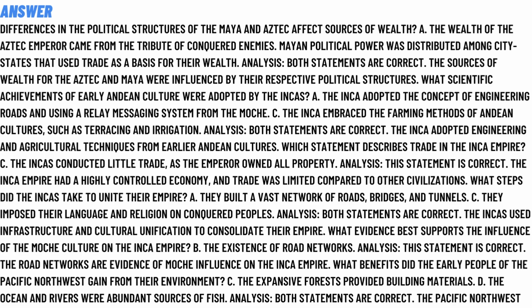How did the different political structures of the Maya and the Aztecs affect sources of wealth? Option A, the wealth of the Aztec emperors came from the tribute of conquered enemies. Option B, Mayan political power was distributed among city-states that used trade as the basis of their wealth. Analysis: both statements are correct. The source of wealth for the Aztecs and Maya was influenced by their respective political structures.